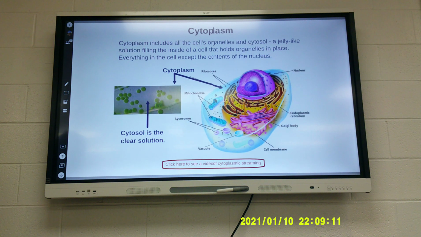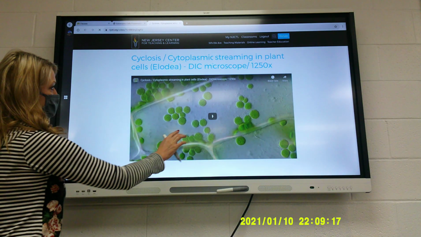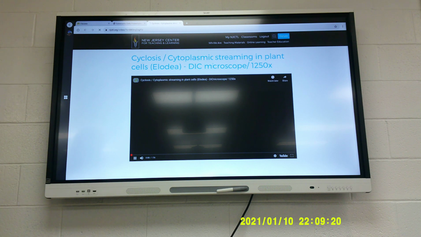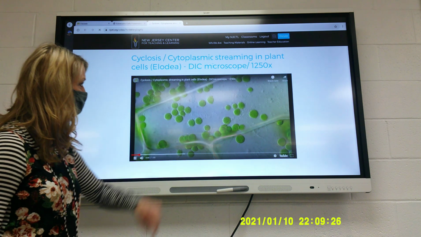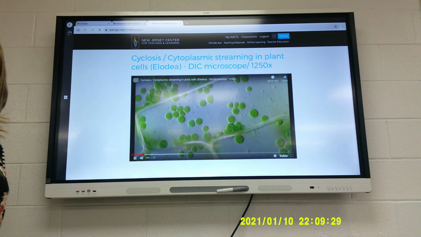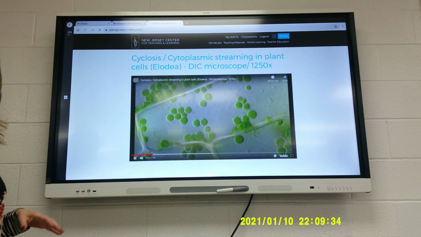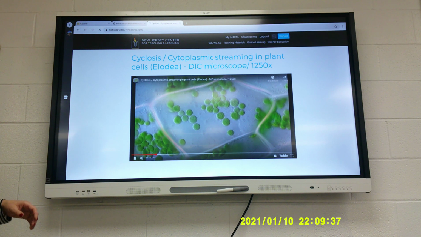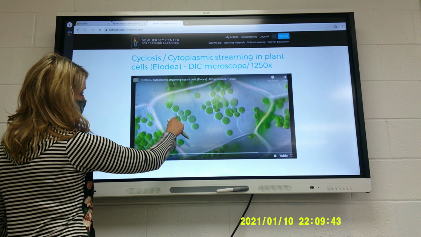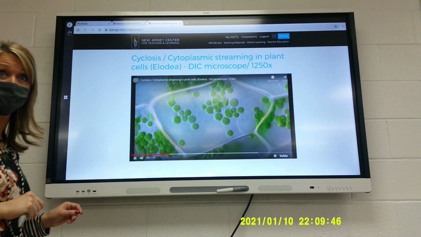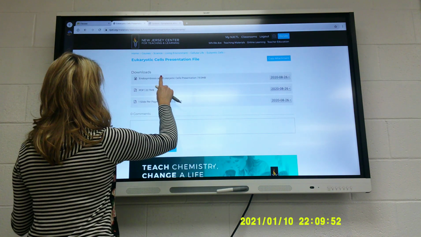Cytoplasm. I think we've already seen this video, but we'll look at it again. This just shows you inside of a plant cell. We know it's part of that because it's green. You can see the cell wall. There's the cytoplasm. It's just kind of like a jelly type substance. Oh, it's moving. Yeah, it flows. There's a bunch of little dots next to it. Yep, and this goes on for like a minute, but you get the gist. Where are the little dots? Oh, that's like the little bubbles inside the cytoplasm. They're moving a lot faster.